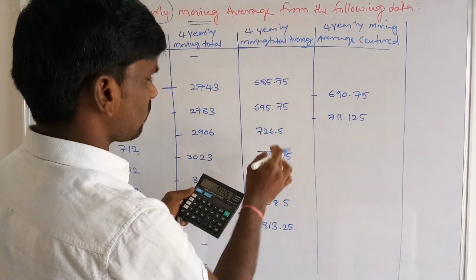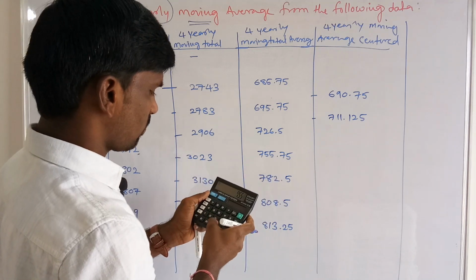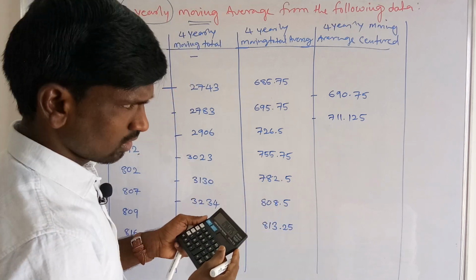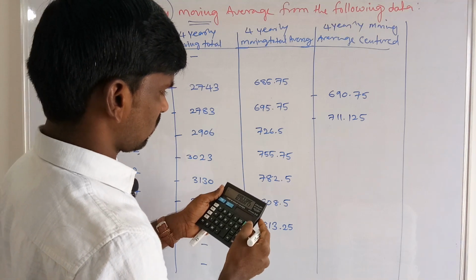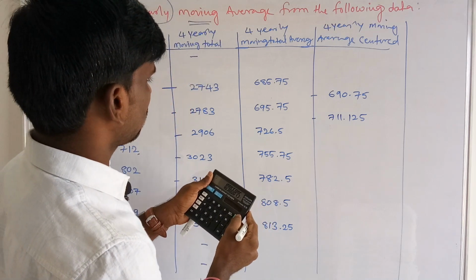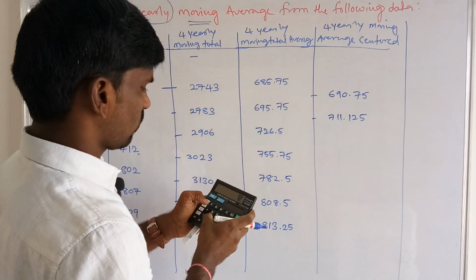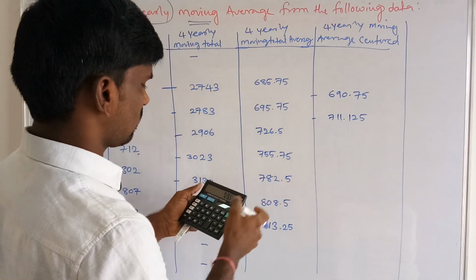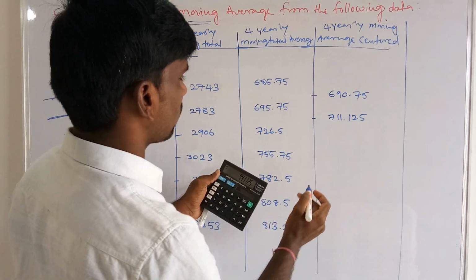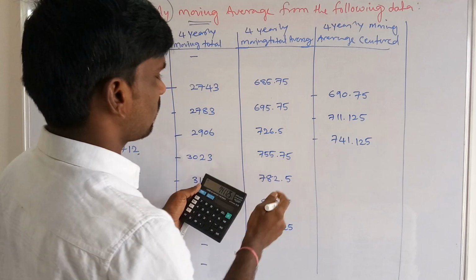Then again 726.5 plus 755.75 divided by 2, that is 741.125.